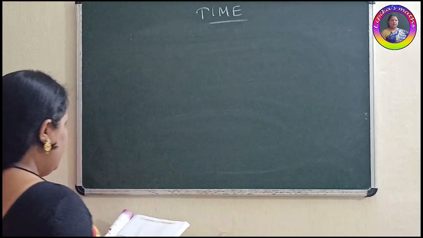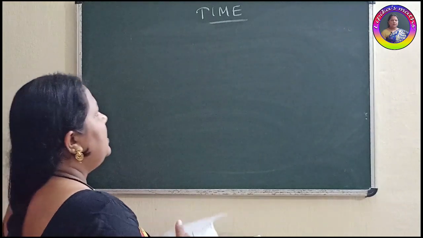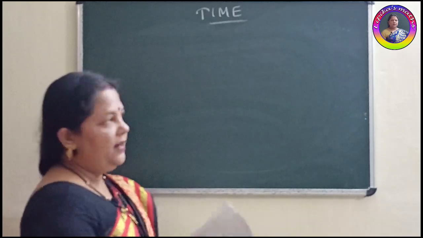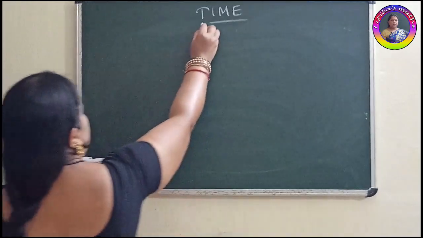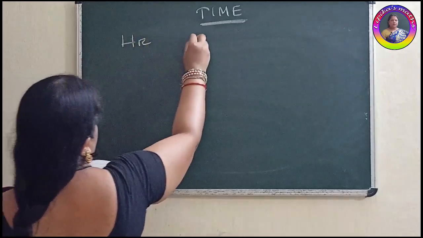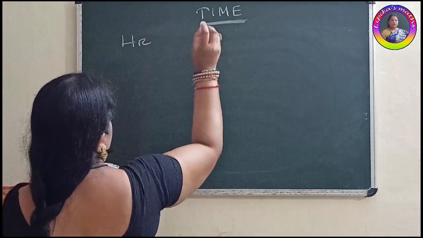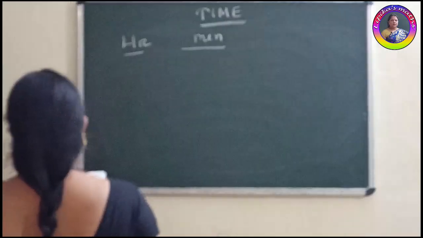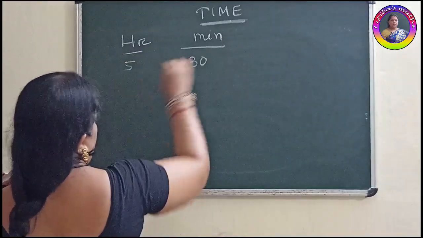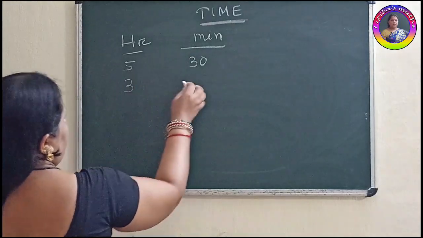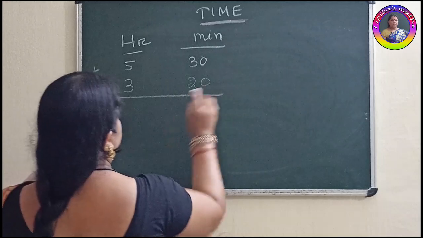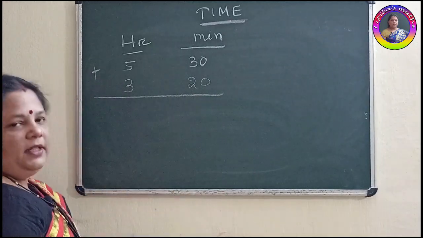Okay. One important thing we will discuss today: how to add or subtract this timing. I have written here hour, minute, I have given the heading.